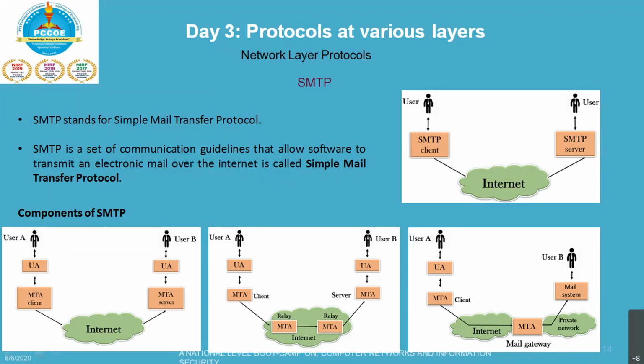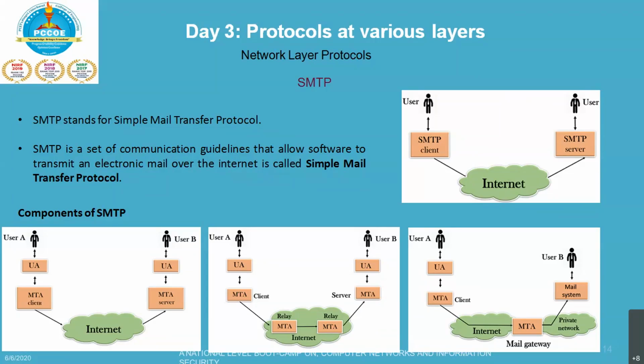Another part is the relaying system without a TCP/IP mechanism. The TCP/IP protocol can also be used to send email to users, and this is achieved by the use of a mail gateway. For example, you may have a private email facility. The mail gateway is a relay MTA that can be used to receive an email.